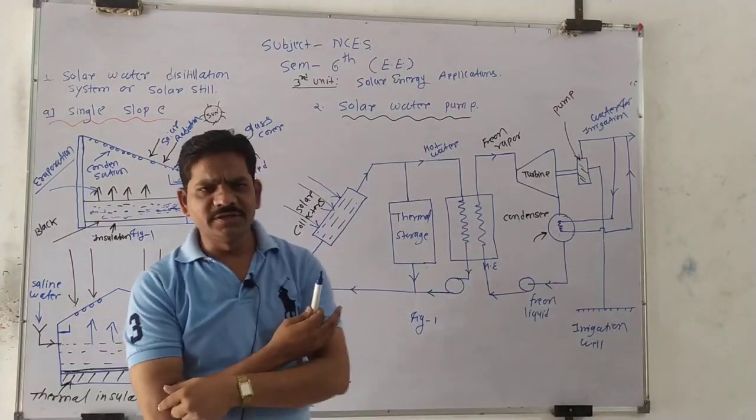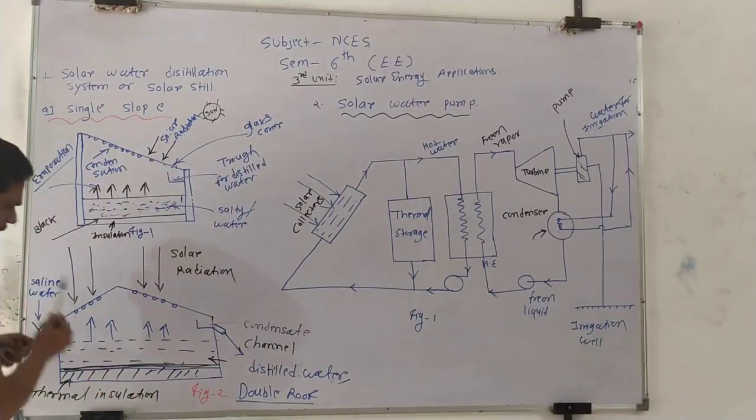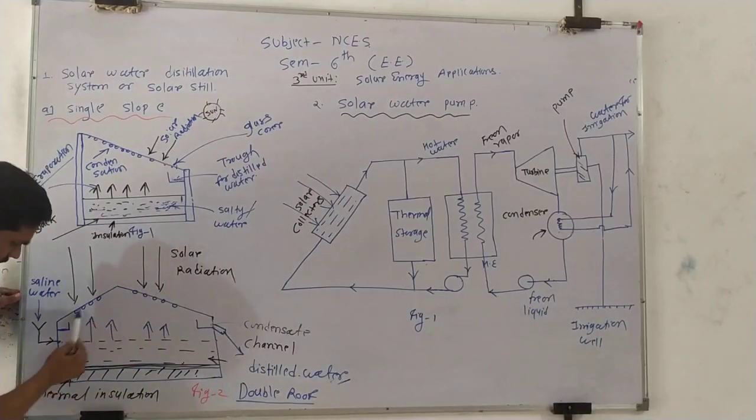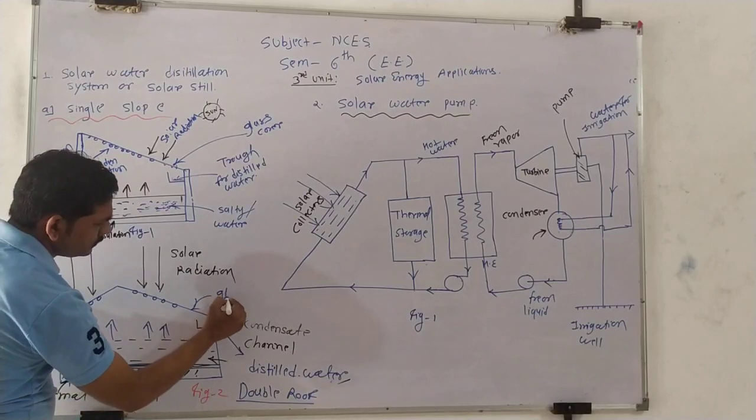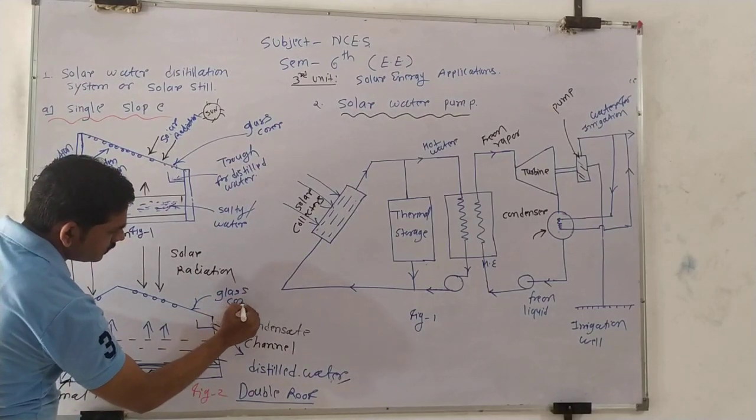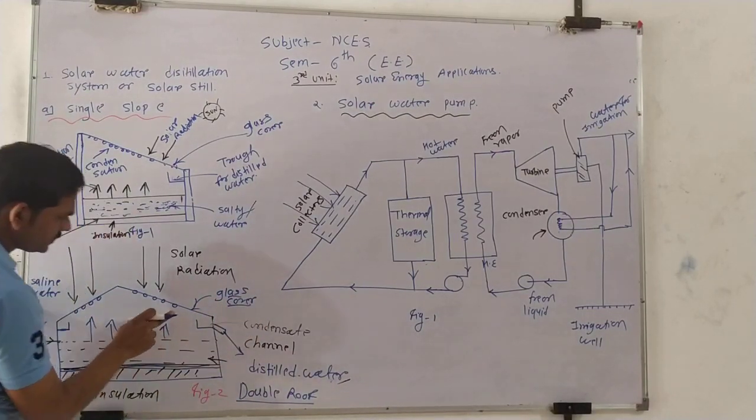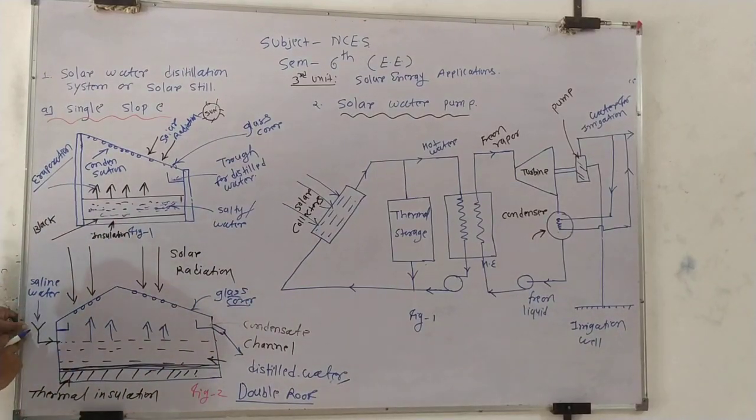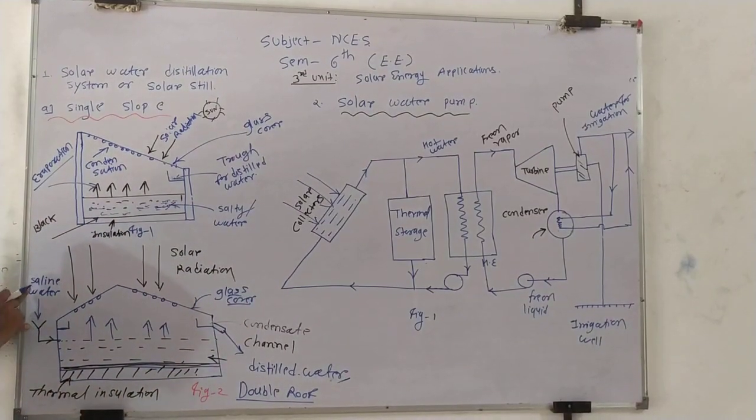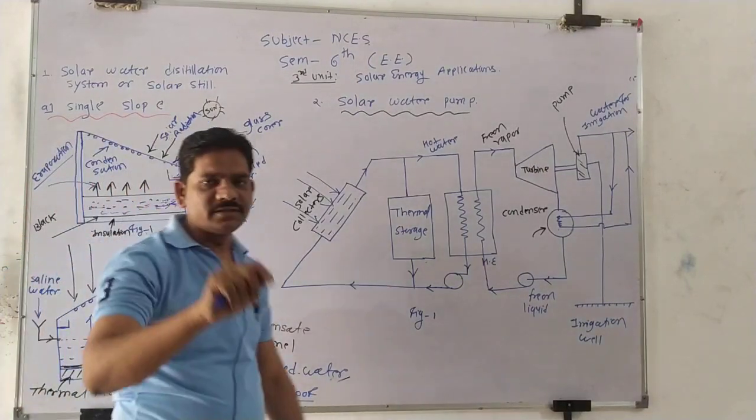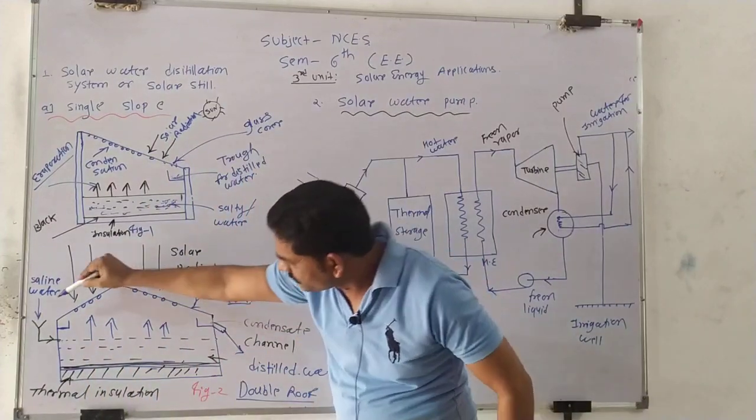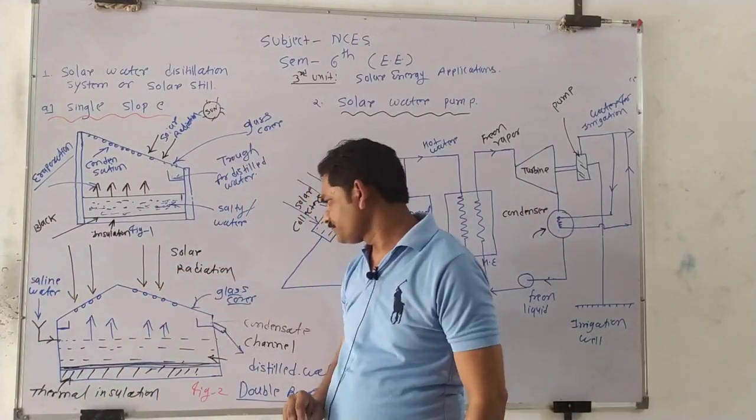Okay, and the same procedure as our previous topic. So this is the double roof, and these are the glass covers on both sides, this one and this. This is the tray here, with one inlet. From the inlet, what do we add? We add the saline water into the water distillation system. So this is the inlet of the saline water.